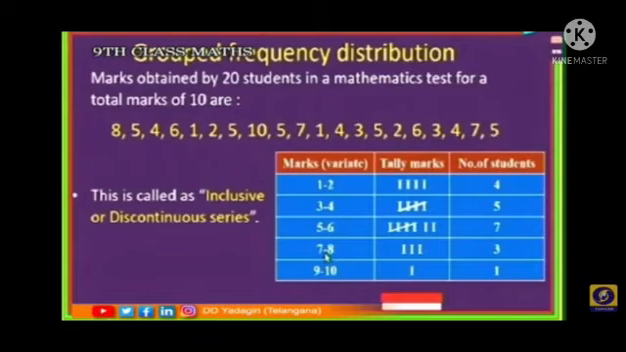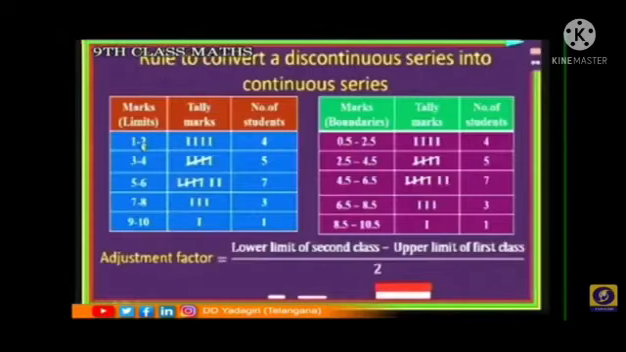So we can observe this table: the upper limit of one class and the lower limit of the next are different, that is 2 and 3, 4 and 5, 6 and 7, 8 and 9. So this is called an inclusive or discontinuous series. How do we convert a discontinuous series into a continuous series, that is, an inclusive class interval to an exclusive class interval? The first table has inclusive class intervals. How do we change inclusive class intervals to exclusive class intervals?